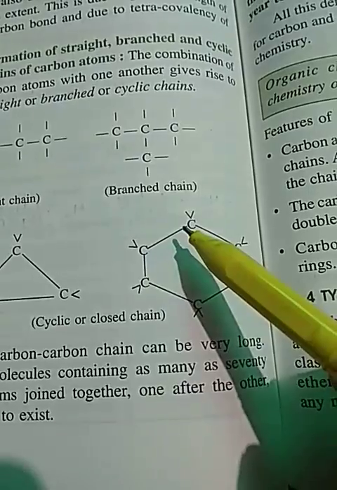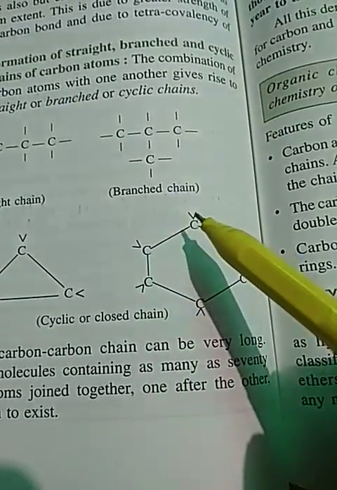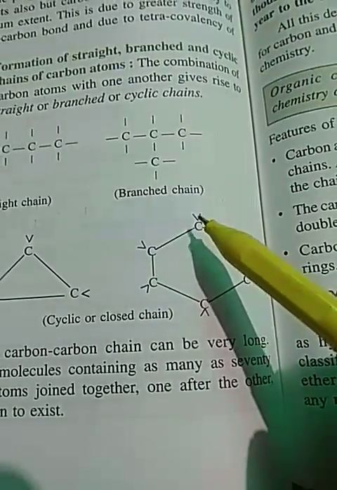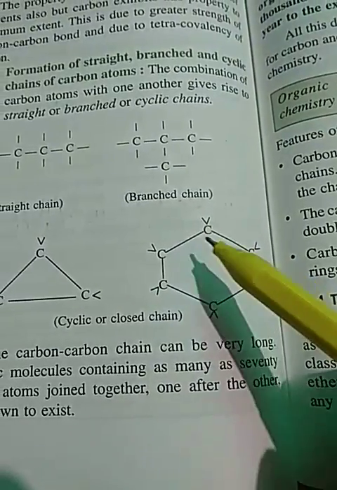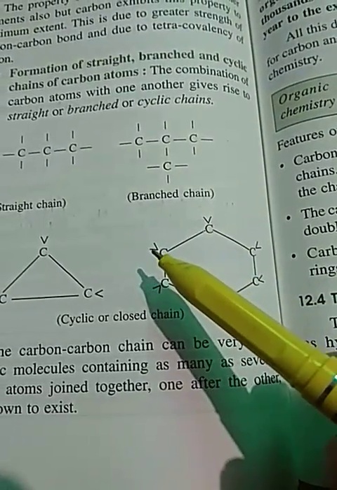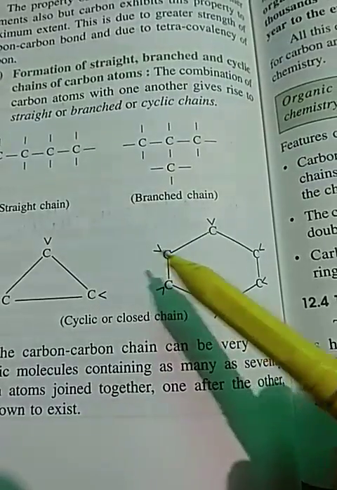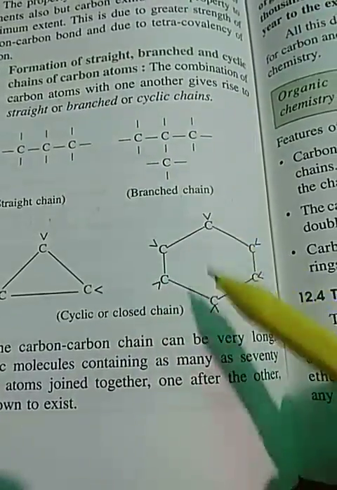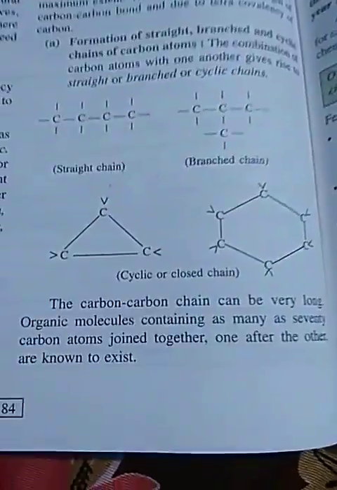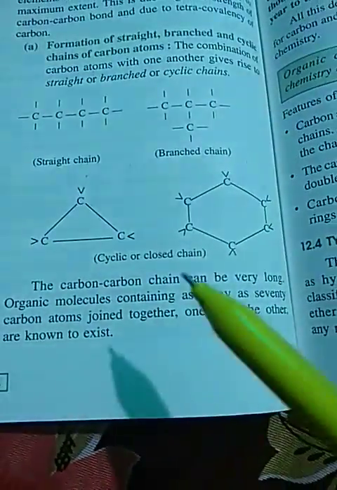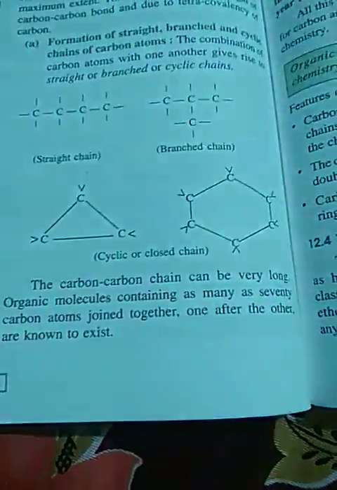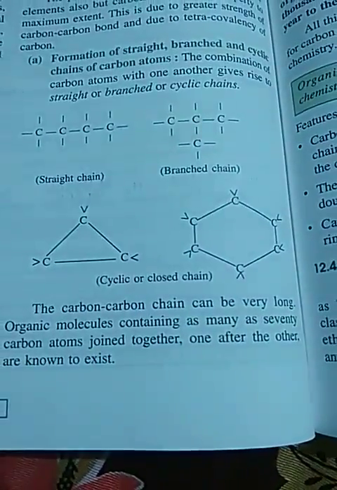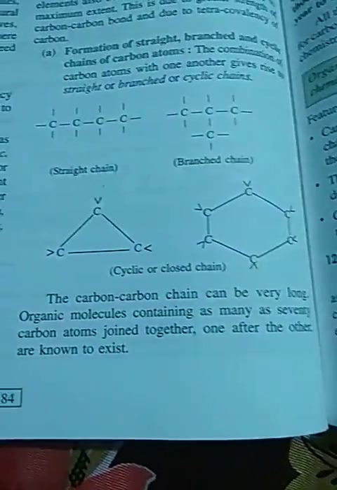Now one is shared, so this carbon will have 2 electrons plus 2 hydrogens, 4, 5, 6, 7, 8. For this, 1 to 8. This will be called hexene, as there are 1, 2, 3, 4, 5, 6 carbons here.